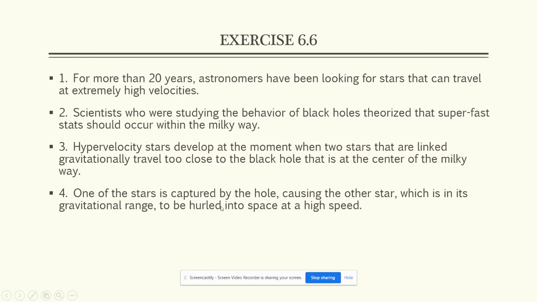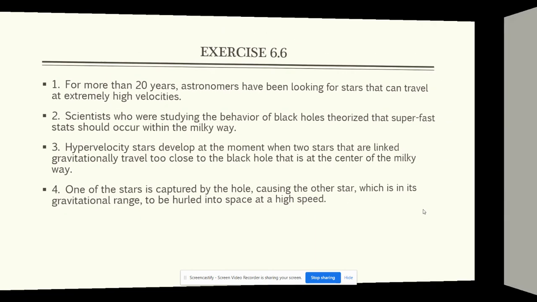And one more, one of the stars is captured by the hole, causing the other star, which is in its gravitational range, to be hurled into space at a high speed. So let's see, the relative clause is right here. Which is the relative pronoun? And you can see that the antecedent is star. All right, so you can finish these out. We'll see how you do.